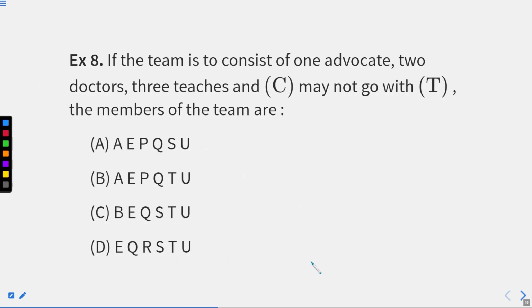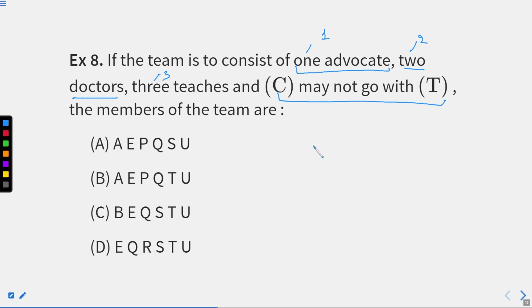Now, we'll move to the next question where some instructions are given. Here, a team consists of 1 advocate. This time we have to select only 1 advocate and 2 doctors. Wherever you get numbers, write them down. You need 1 advocate, 2 doctors, and 3 teachers. And C may not go with T. A statement is also added now. Along with the rest 6 statements, now we have 1 more statement, that is C may not go with T.